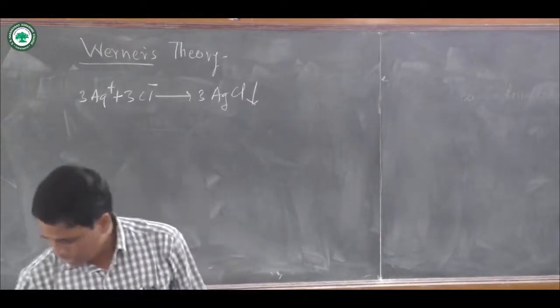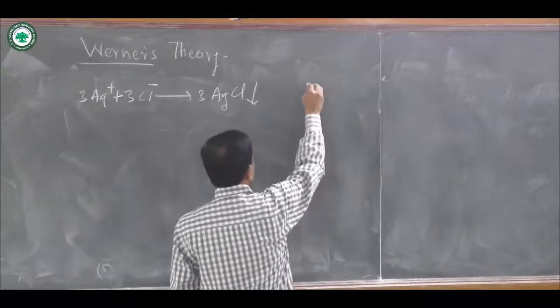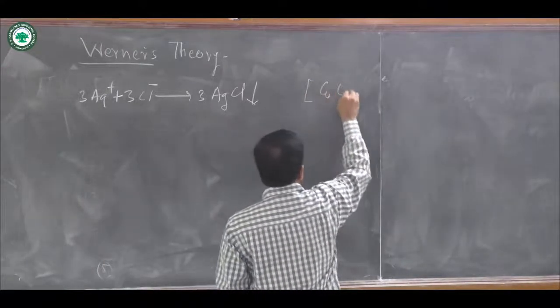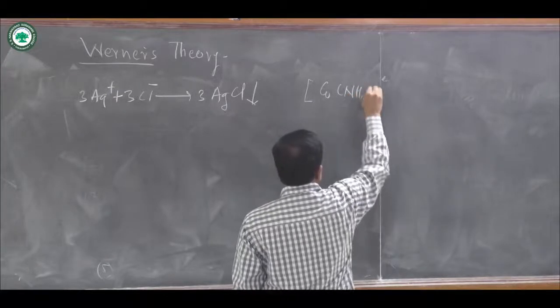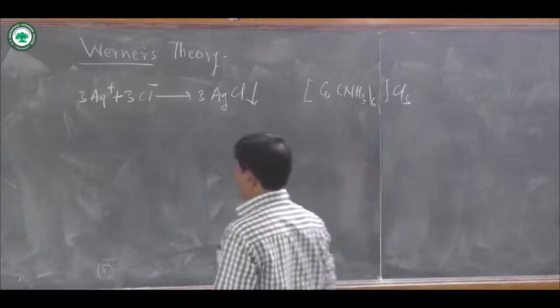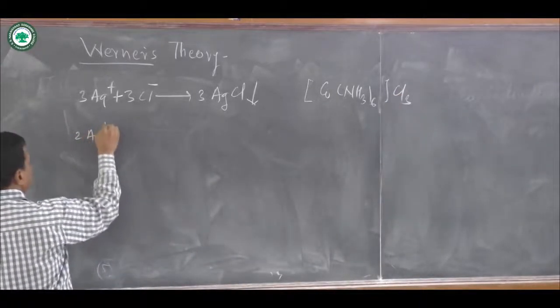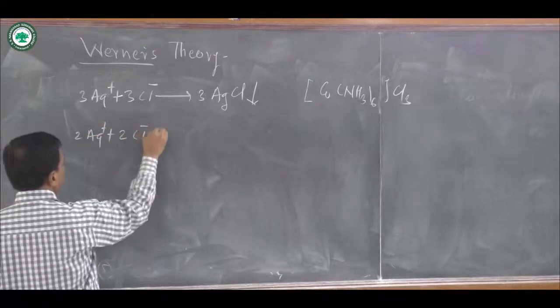That precipitate was formed by the complex [Co(NH3)6]Cl3. Then the second complex, here two Ag plus, two Cl minus.